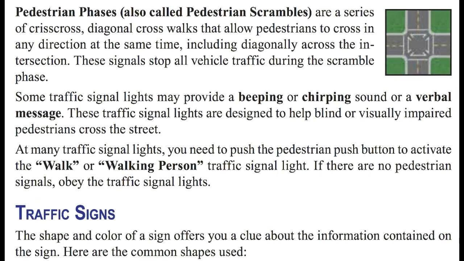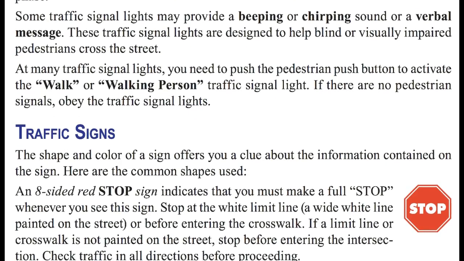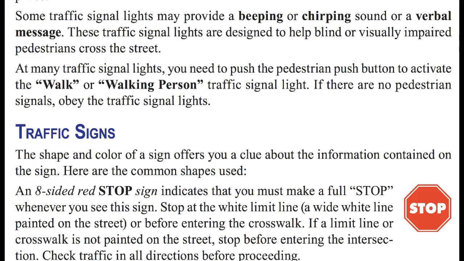Now pedestrian phases, which are also called pedestrian scrambles. These are a series of crisscross diagonal crosswalks that allow pedestrians to cross in any direction at the same time, including diagonally across the intersection. These signals stop all vehicle traffic during the scramble phase. Some traffic lights may provide a beeping or chirping sound or a verbal message.